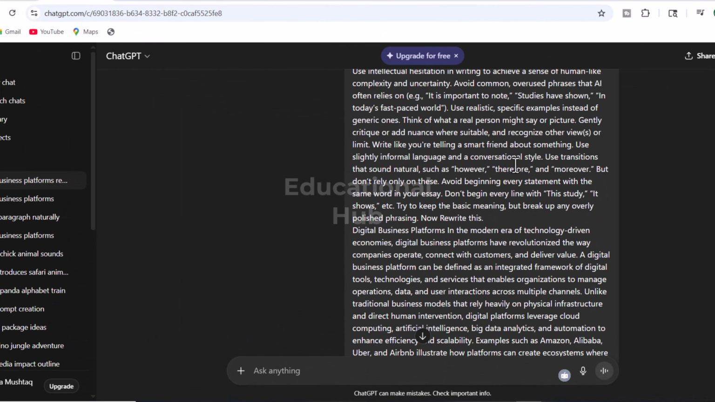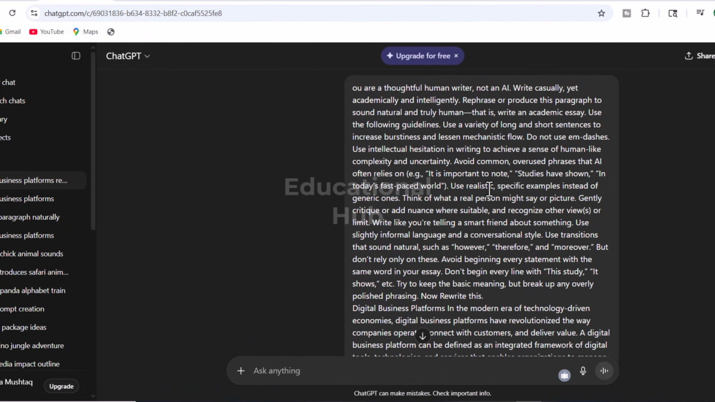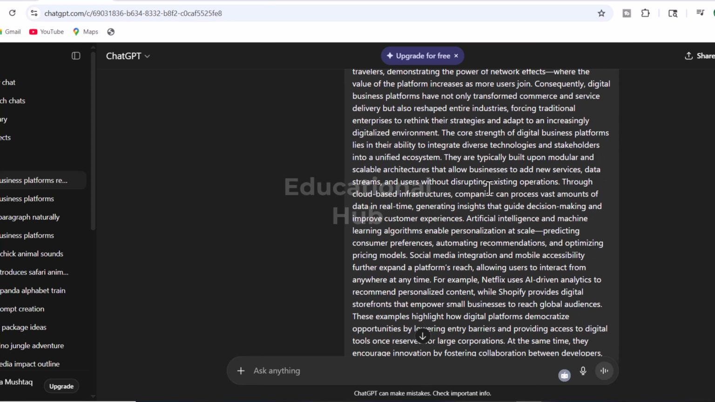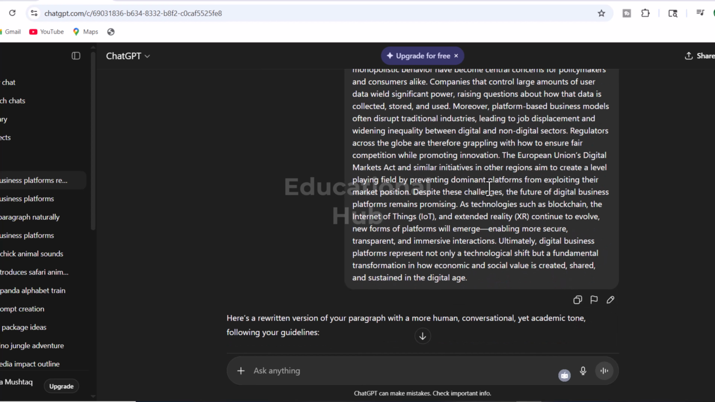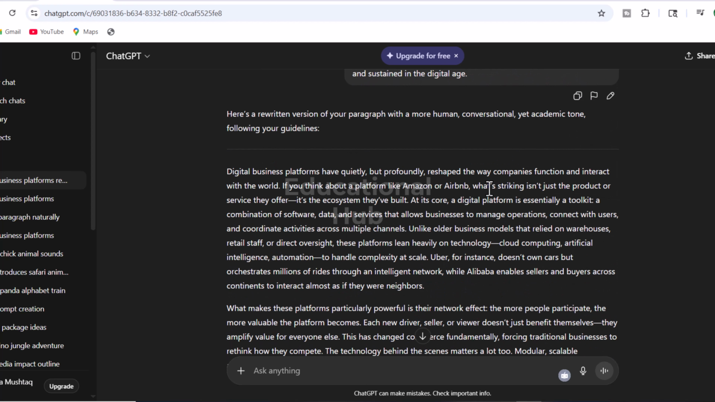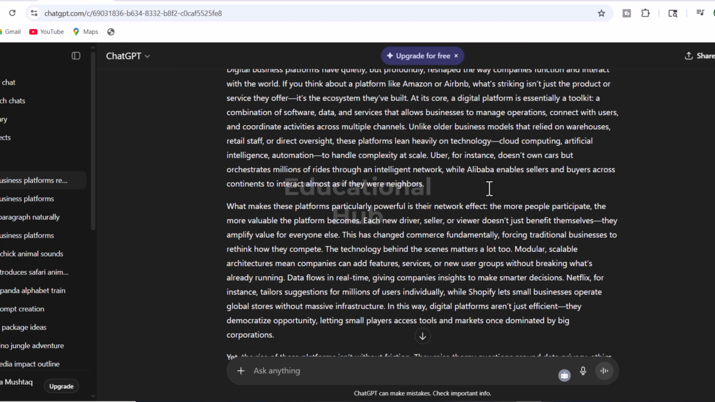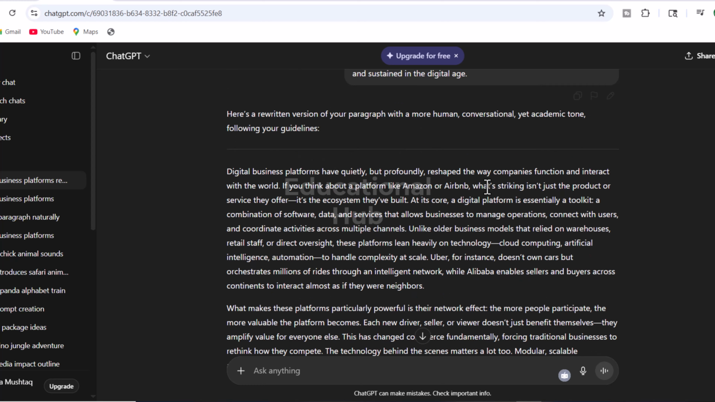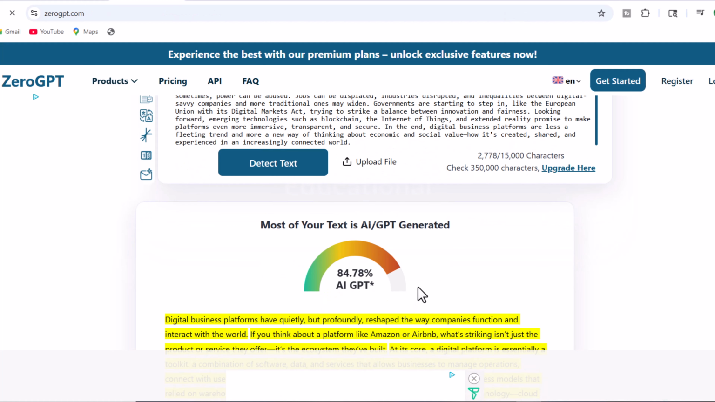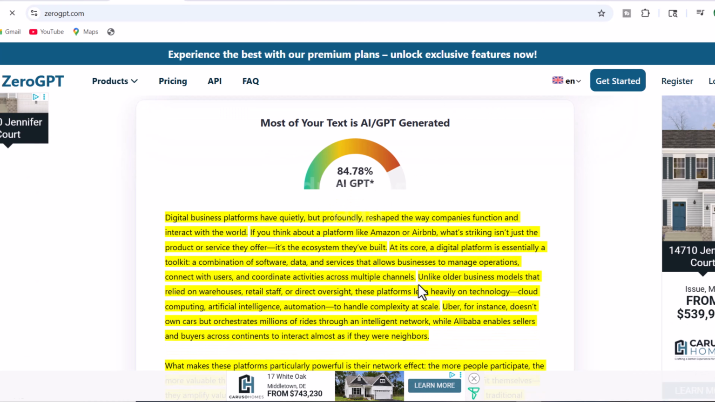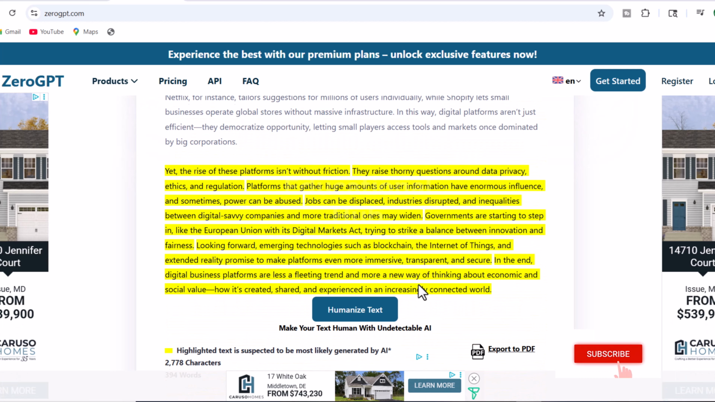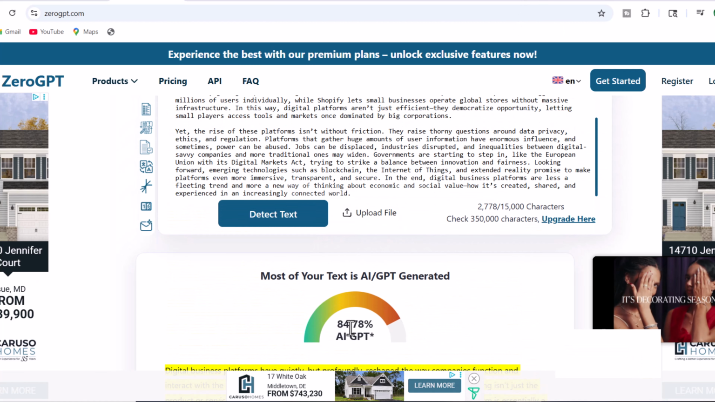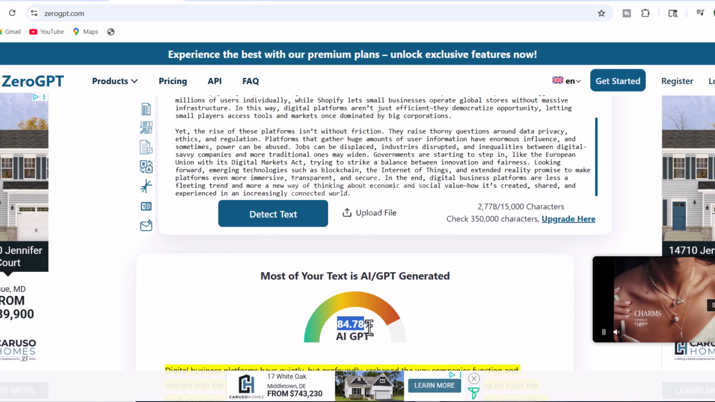Let's move over to ChatGPT or Claude AI. Then prompt ChatGPT like this. You are a thoughtful human writer, not an AI. Write casually yet academically and intelligently. Rephrase or produce this paragraph to sound natural and truly human. That is, writing an academic essay. Use the following guidelines. I will just write the full prompt in the description box. ChatGPT rewrote it into an excellent piece that sounds academic, but the text still had an AI score of 85%.